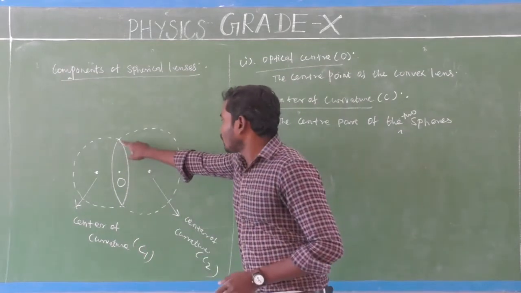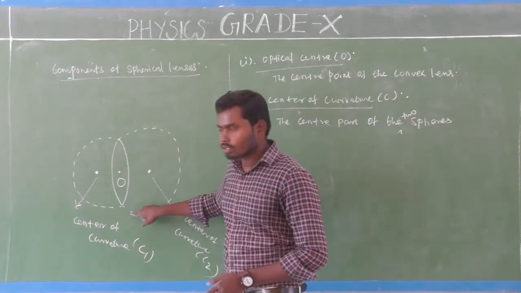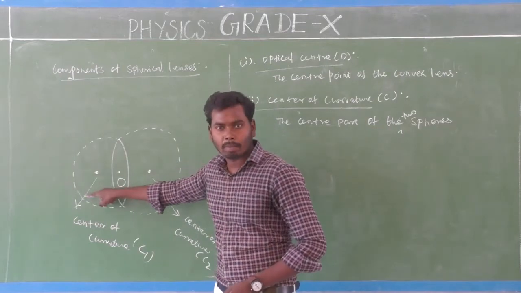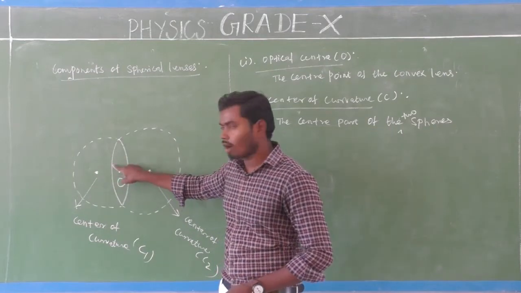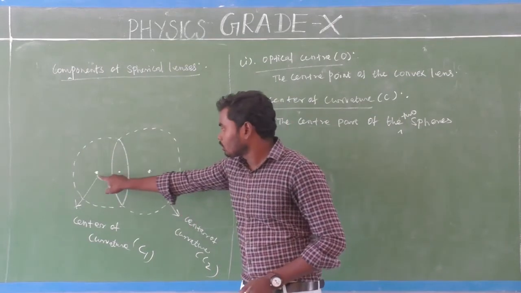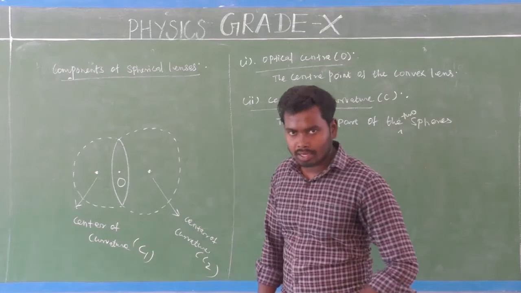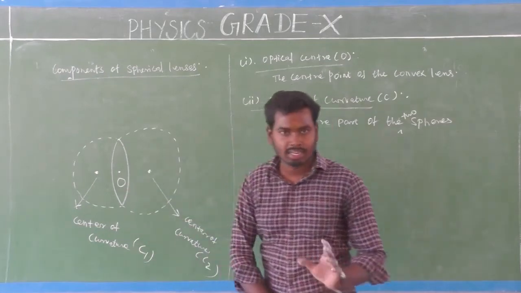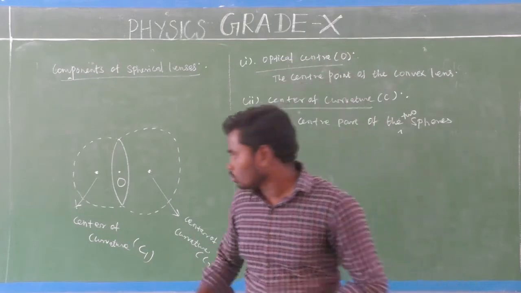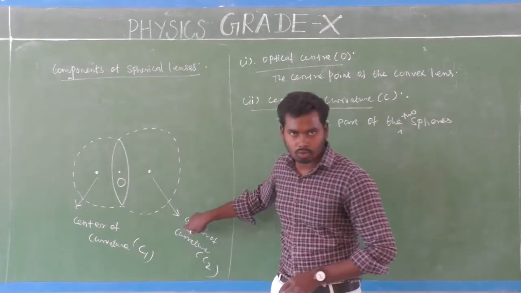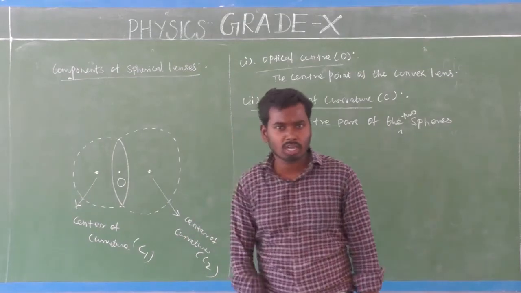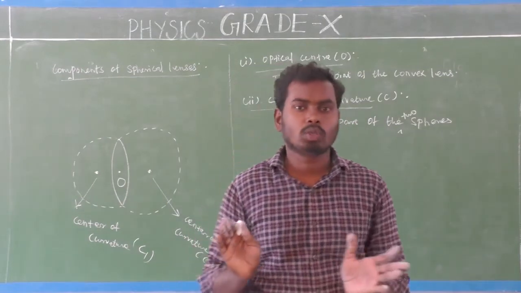Look at here. So consider a convex lens. It has two surfaces. If I take this surface, I can make a complete imaginary sphere like that. If I take this other surface, I can make a complete imaginary sphere like that, isn't it? So these two spheres will each have a center. This center part of the two spheres is called center of curvature. So this is center of curvature 1, this is center of curvature 2. No problem at all. Very easy one, isn't it?